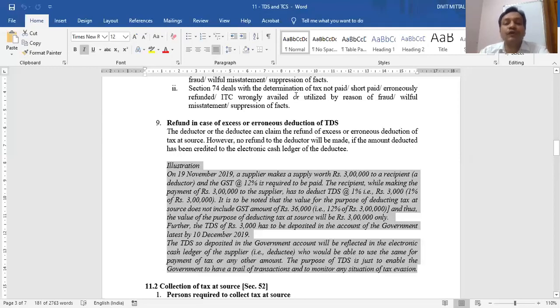There is nothing to solve in this illustration. It is only a revision of the points which I have discussed in TDS: how much will be the TDS, by which date TDS has to be deposited with the government by the deductor, and how that amount can be used by the supplier, that means the deductee. That's it.